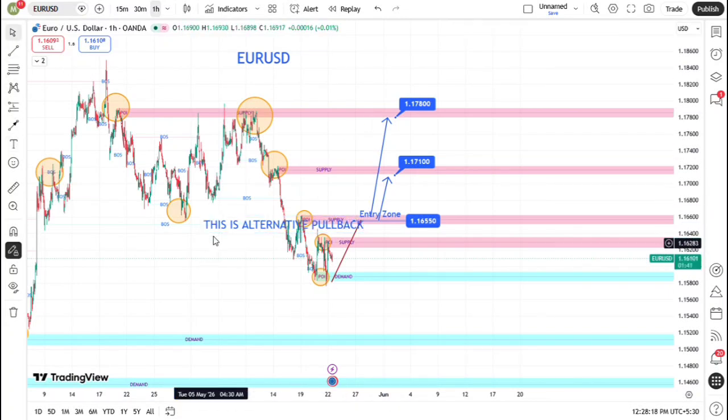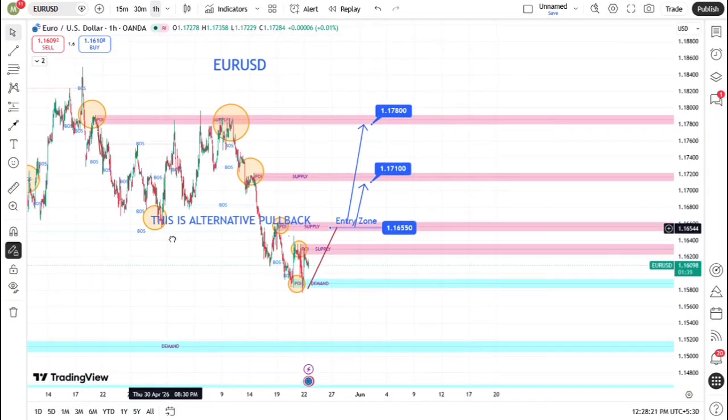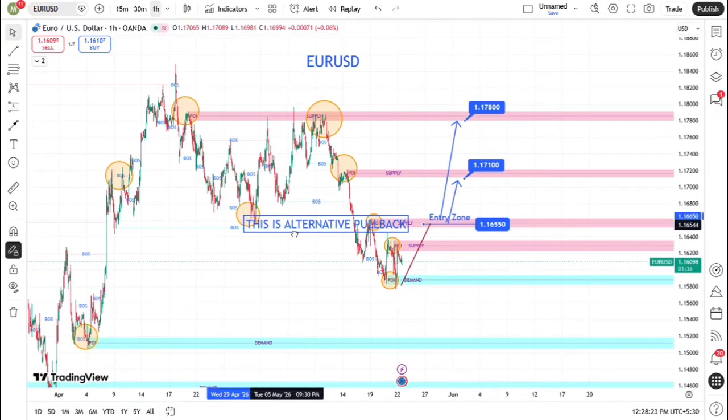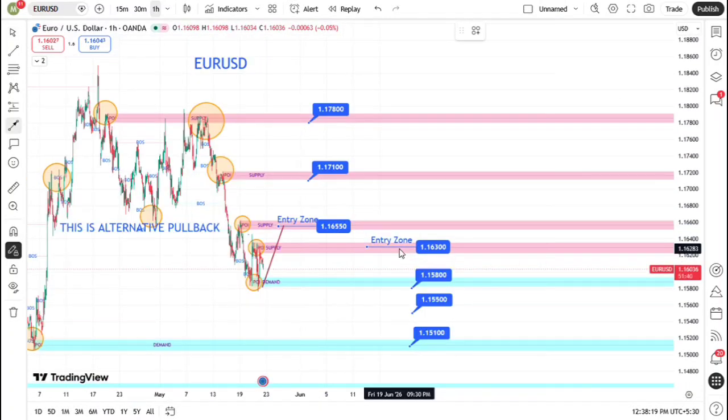In our primary scenario, we anticipate a progression toward our objectives, designated as T1 at 1.1580, T2 at 1.1550, and T3 at 1.1510. These levels represent our core interest for capturing remaining liquidity within the active demand zone.